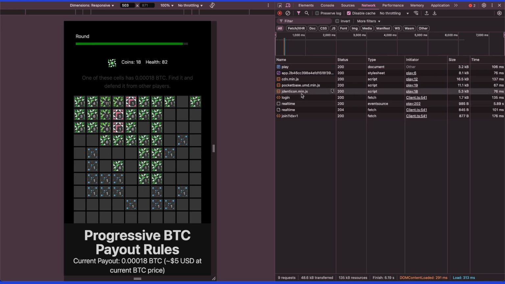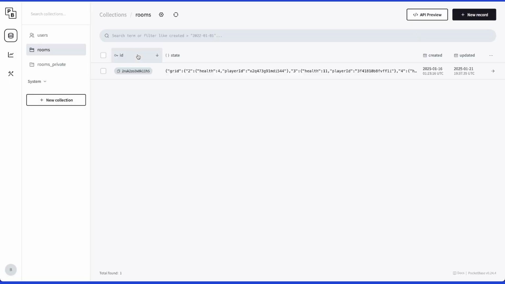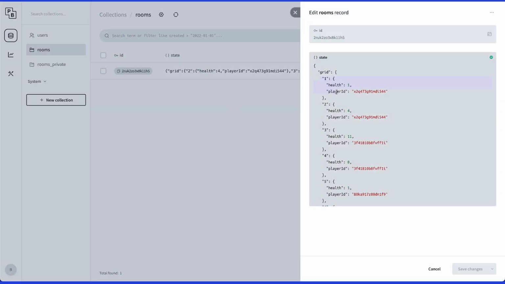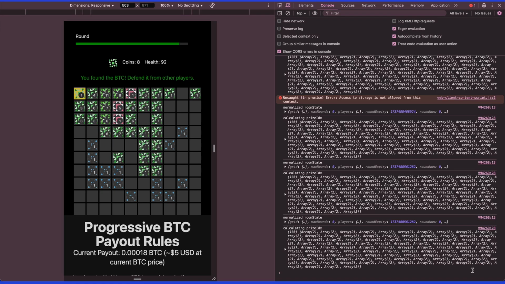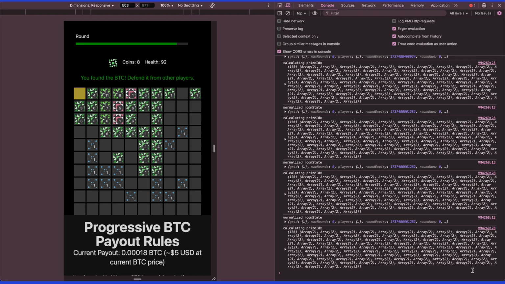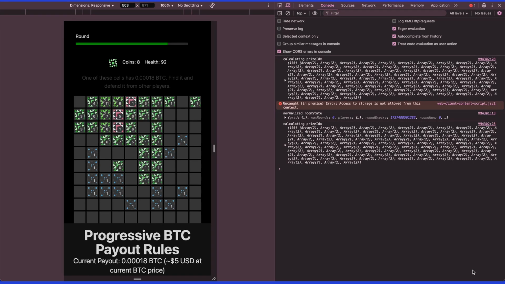But where's the prize? I found a happy accident, which is if I go into the data and I remove a player from a cell in real time, not that this would ever really happen. Right now, the player is in the cell with the BTC. When I hit save changes, because that knowledge is only stored client side, the player sees the cell still marked with the BTC. Now, this is interesting because it means that they've discovered it, and if they get knocked out of that cell, they still have the highlight. But if they refresh the page, it goes away.